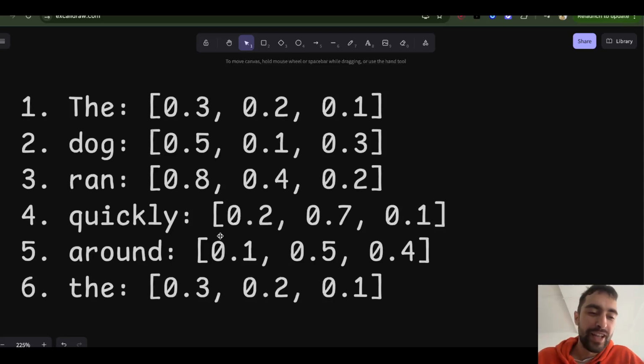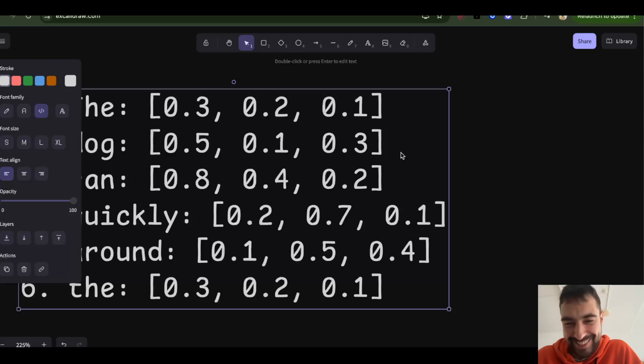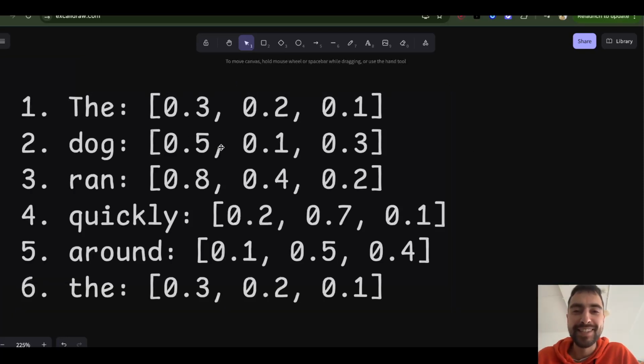When tokens ran quickly around, they want to check if they are referring to the dog that's running quickly or some cat that was running quickly before. They will look into this new key vector. They will not look at this meaning vector. This vector describes the meaning of this word dog. But a new vector will describe what this token contains. And it's funny because it's confusing to me and nobody understands it.